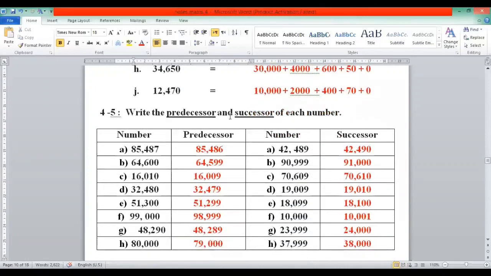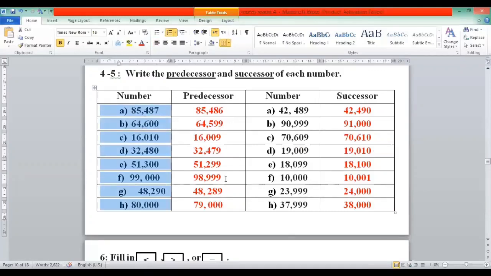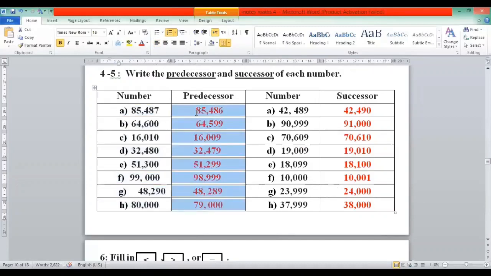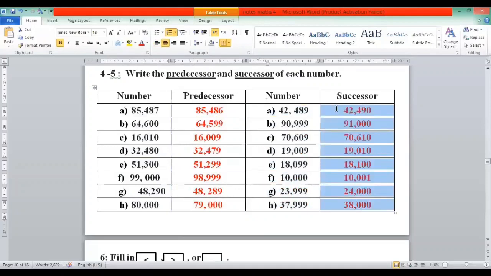Now I'm going to explain questions 4 and 5. In questions 4 and 5, the statement is write the predecessor and successor of each number. So here the numbers are given and you have to write the predecessor, meaning the number before. Here some numbers are given and you have to write the successor of each number. Successor means one number after.